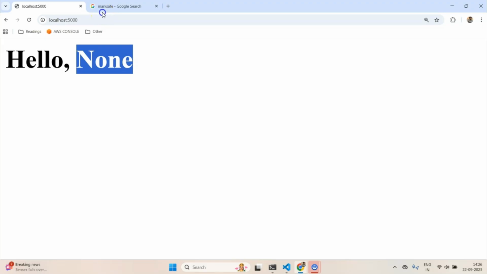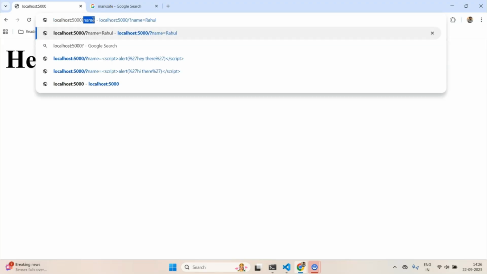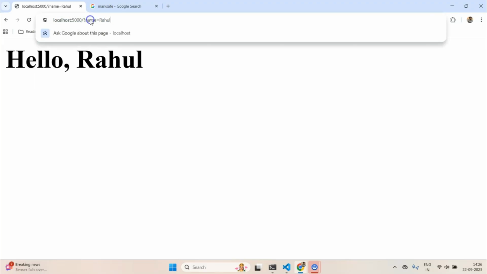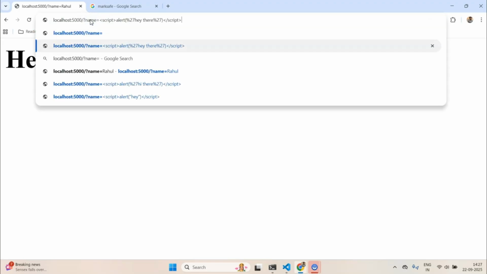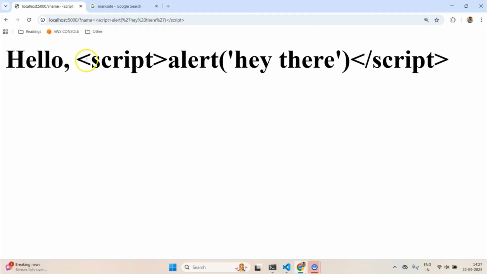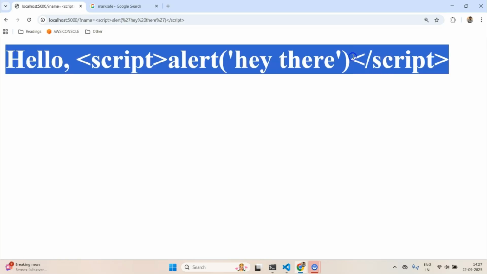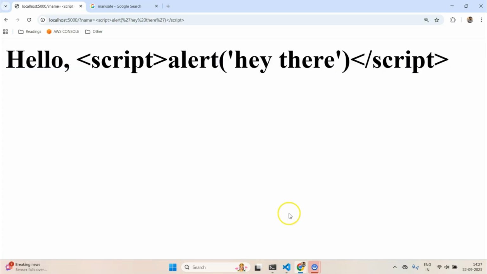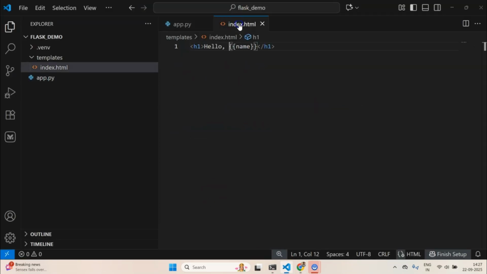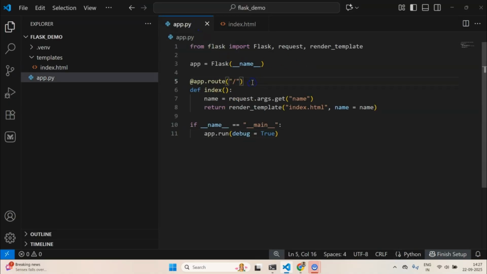So hello none. Currently we are getting hello none. Now let's use Rahul. Yes, we are able to see Rahul. But now let's look at this with script. Now this script is again getting treated as plain text, not as JavaScript code. Why? We did not do any escaping in this code. We just relied on the inbuilt Jinja behavior. By default it escapes all the inputs which are passed by keyword and value arguments. I hope it makes sense.